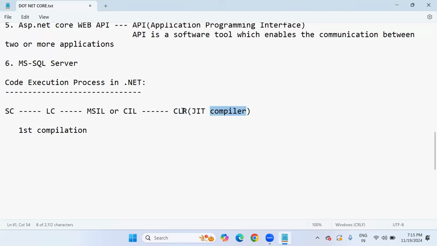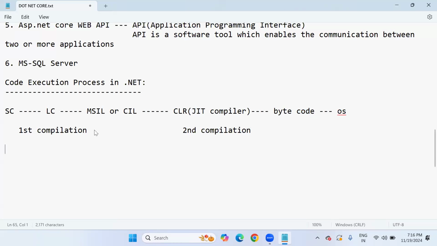After compilation, the CLR, the main component of the Common Language Runtime, is going to execute the total MSIL code. After that execution, it produces a system-understandable code, byte code or native code of your operating system. And finally, this bytecode is transferred to the operating system for further execution. Look at this, sir, this is the second compilation of .NET program execution.